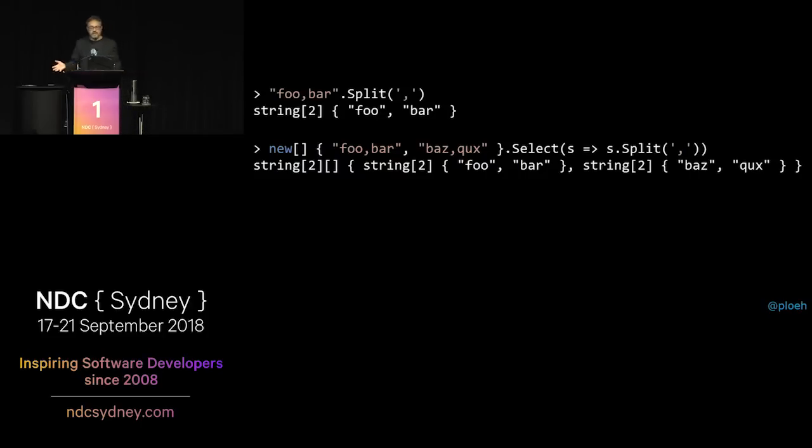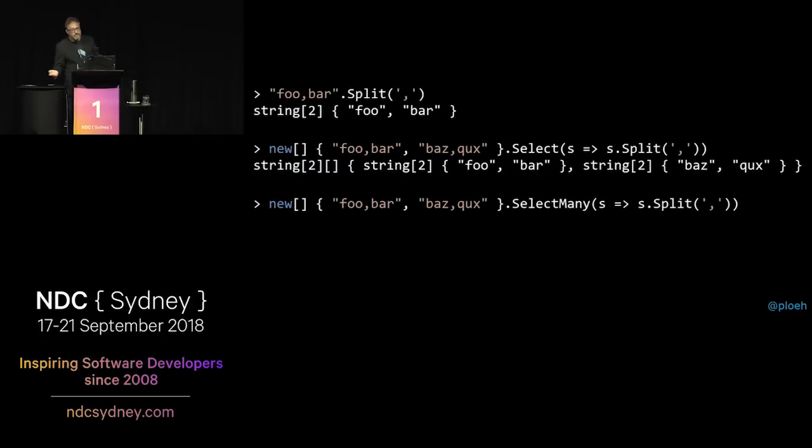You don't want a nested array, you want a flat array. So what can you do instead? Well, you can call this method called selectMany. The reason why it's called selectMany is because it's doing a select, but the method that is producing the value, split, produces many values. So you have something that produces many values, and you want to select over that while flattening as you go. That works, and you get a flat list out of it. If you have a functor and you can implement selectMany so that you can flatten a nested container, then it's a monad.